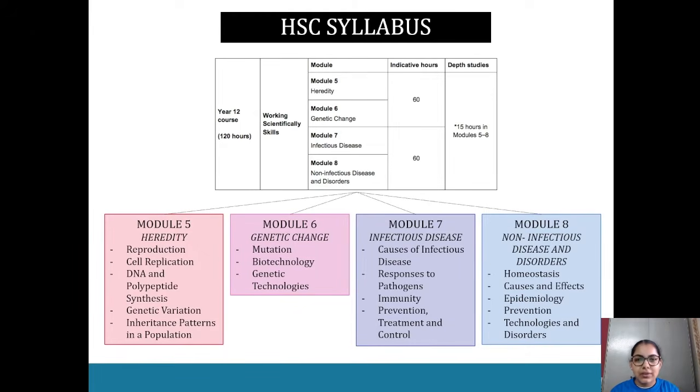For instance, when you look at infectious diseases, you're looking at how they spread across environments and the effect of ecosystems on them. But what really is important from year 11 biology will be repeated in year 12 biology.